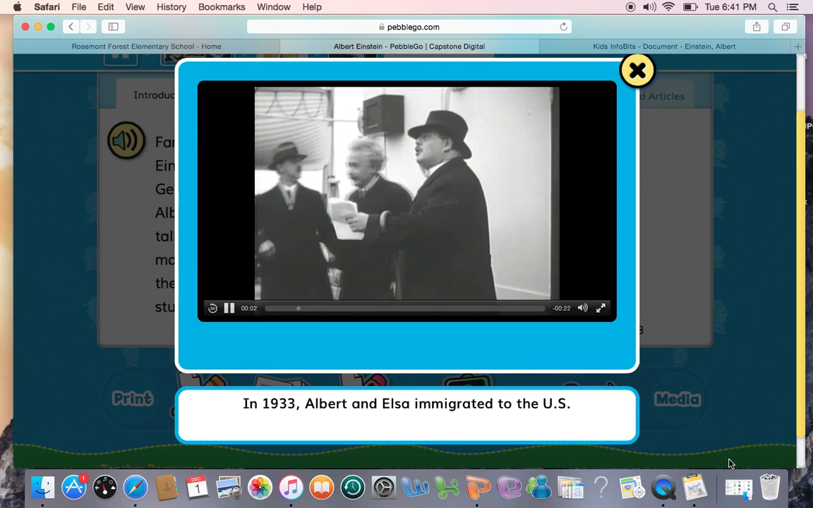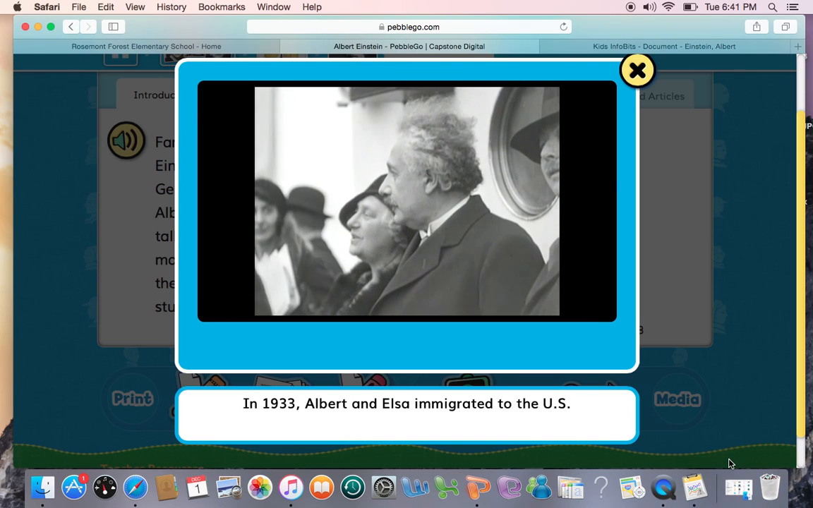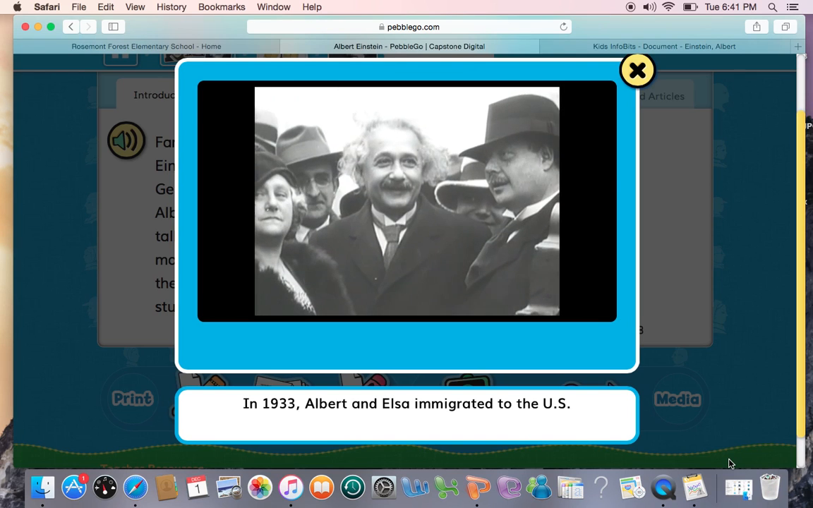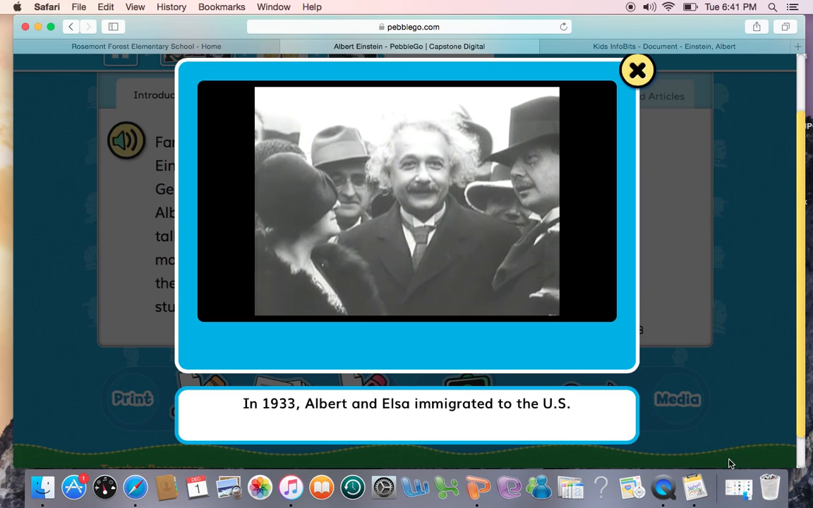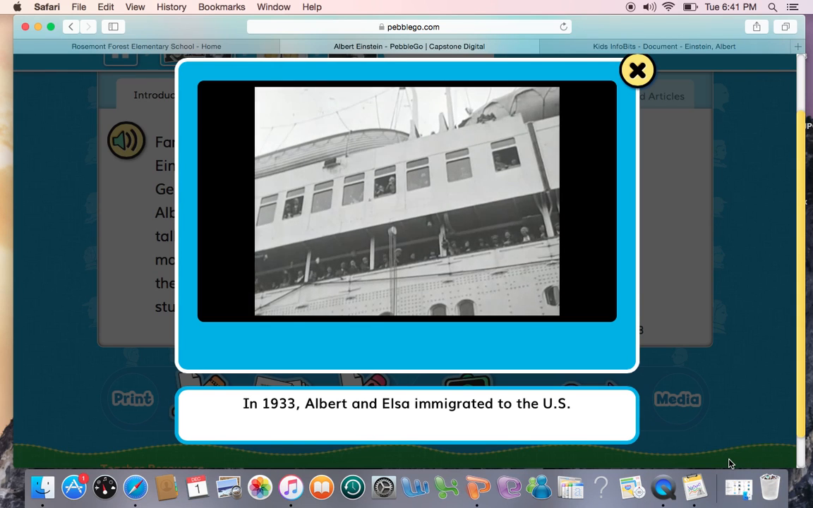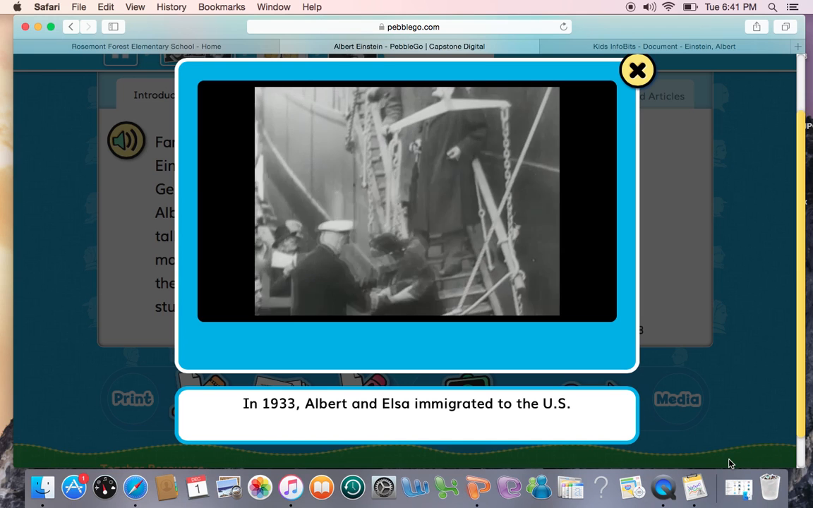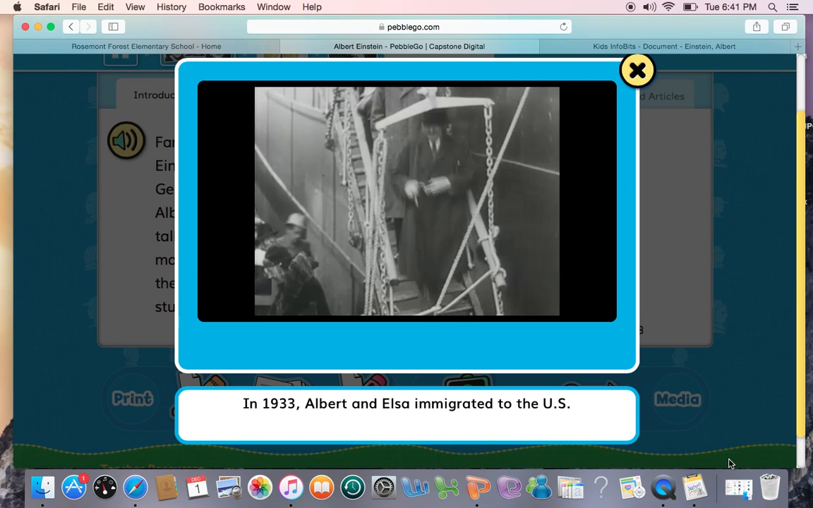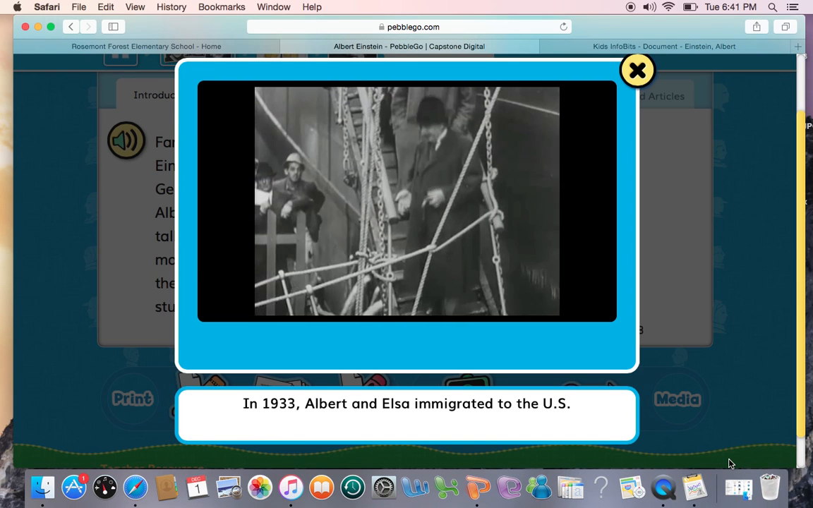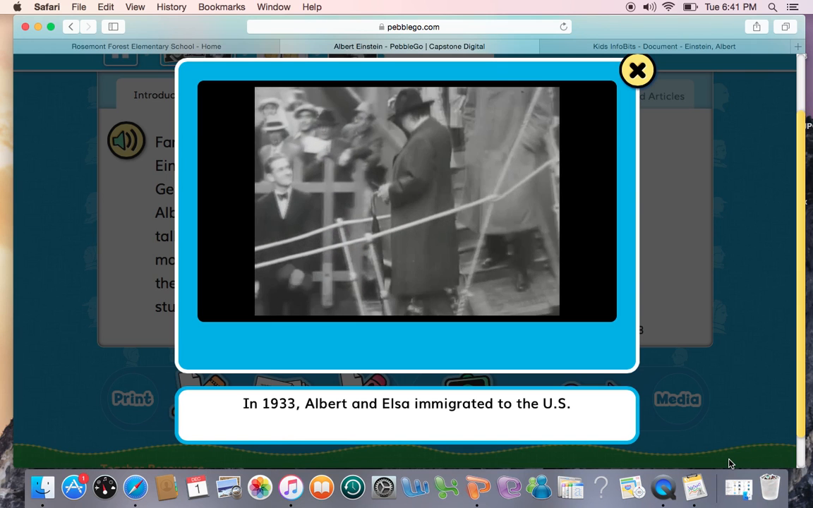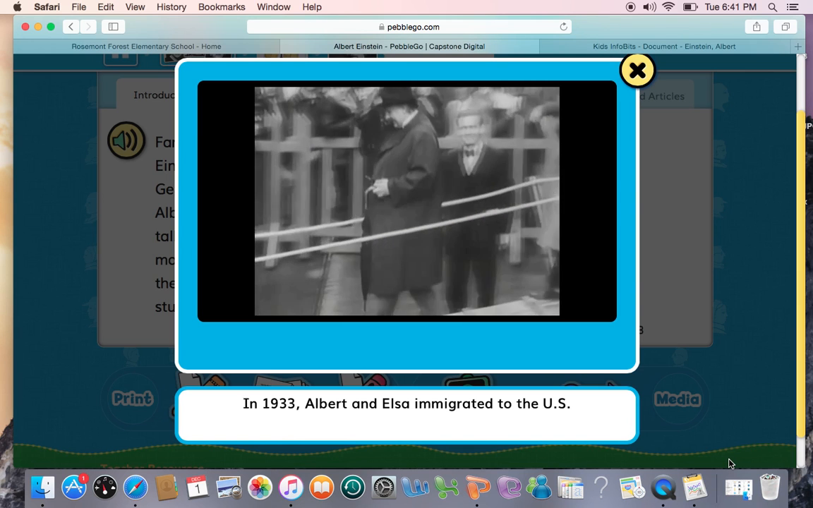A new breed of immigrant was reaching our shores. Albert Einstein was not one of Europe's poor and ignorant masses. He was a trailblazing genius in theoretical physics. He came to America not to seek his fortune, but to seek his freedom. Freedom to think, freedom to study.